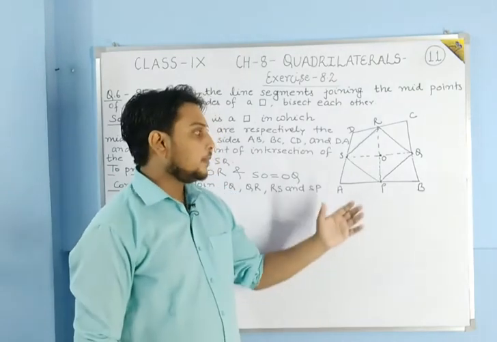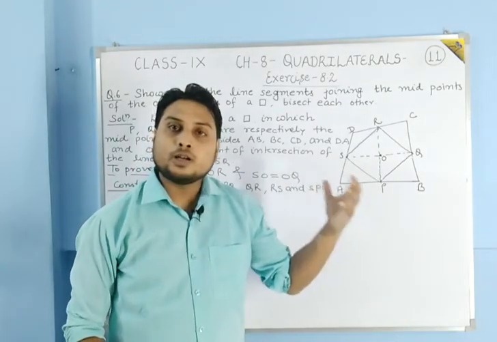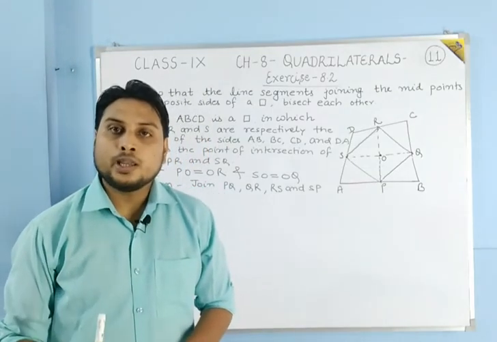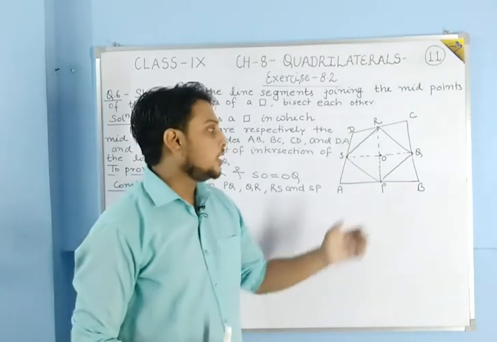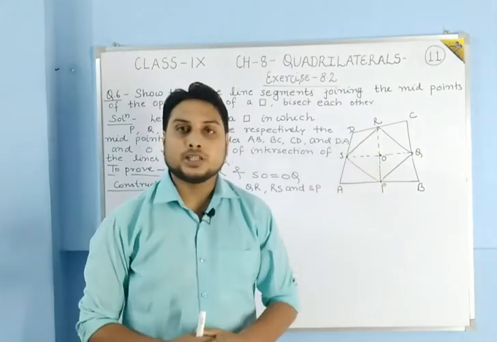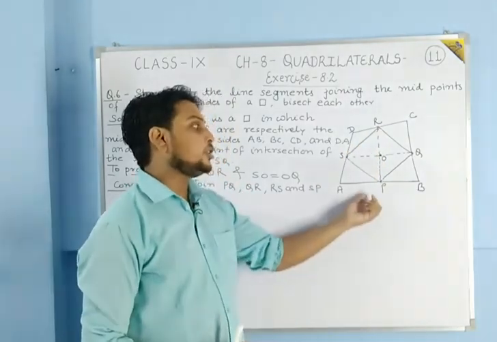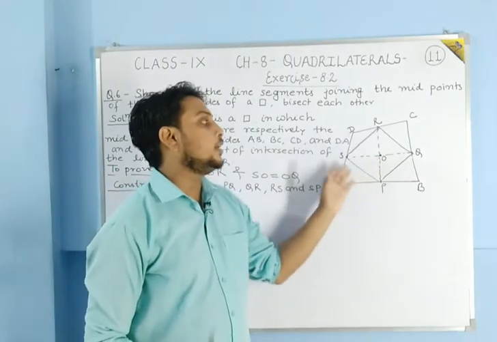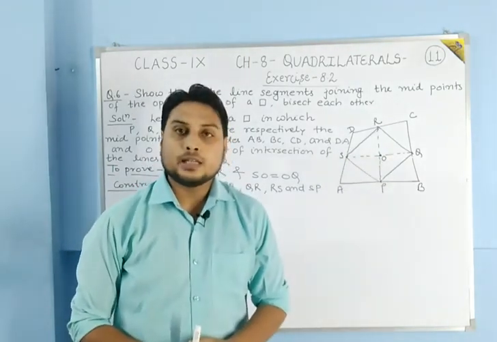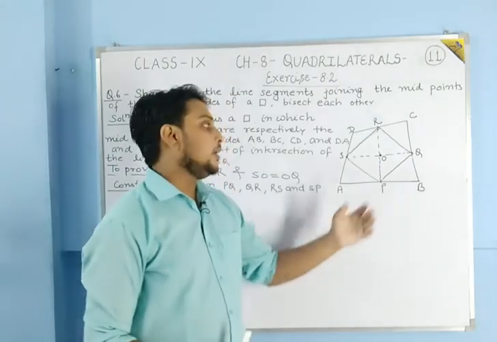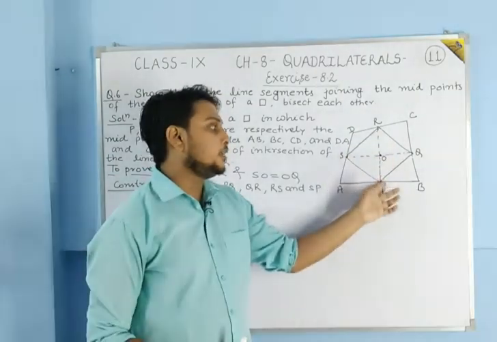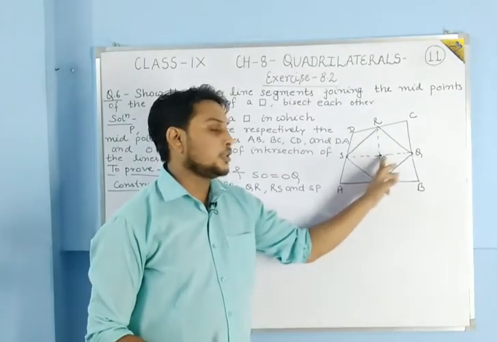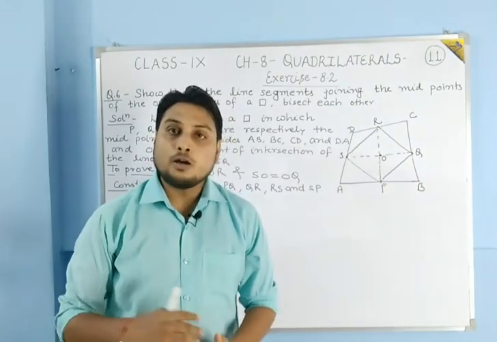In what kind of quadrilateral do diagonals bisect each other? Generally in parallelograms the diagonals bisect each other. So if somehow we show that PQRS is a parallelogram, then its diagonals will bisect each other, and then it is obvious that PO is equal to OR and SO is equal to OQ. So now our aim will be what?